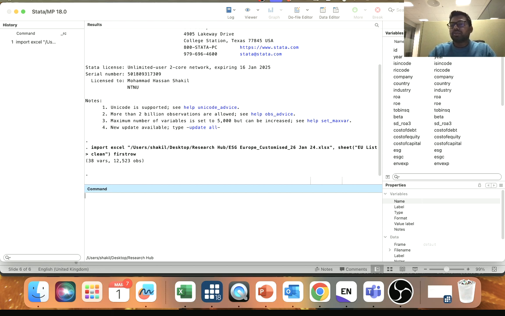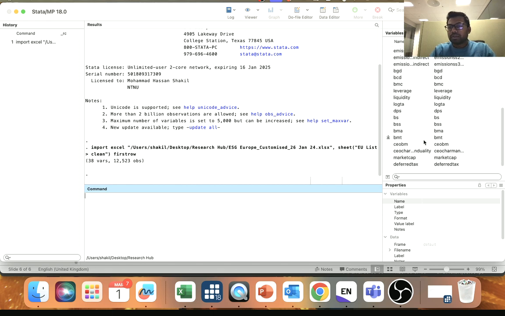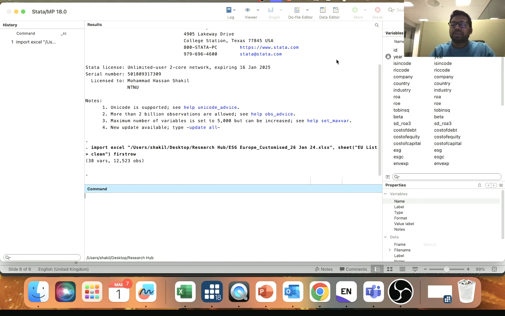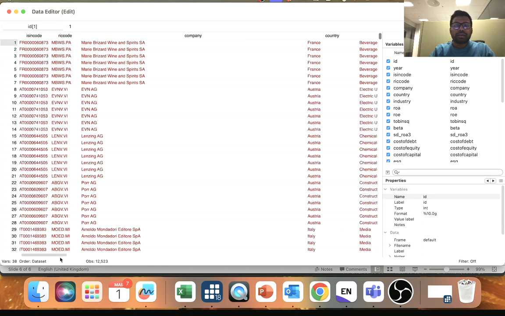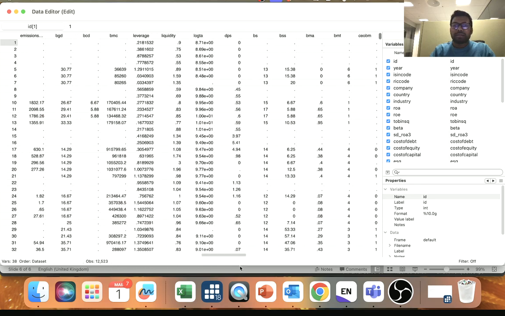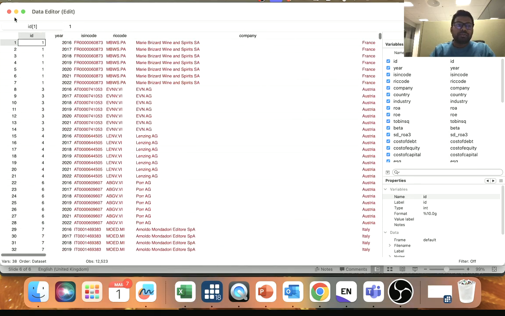Now we can see your data is uploaded. Here you can see the variables. If you want to double check whether the data is there or not, you can just click on the data editor. So I click on the data editor, and then I can see all the data are here. Now let's move forward.